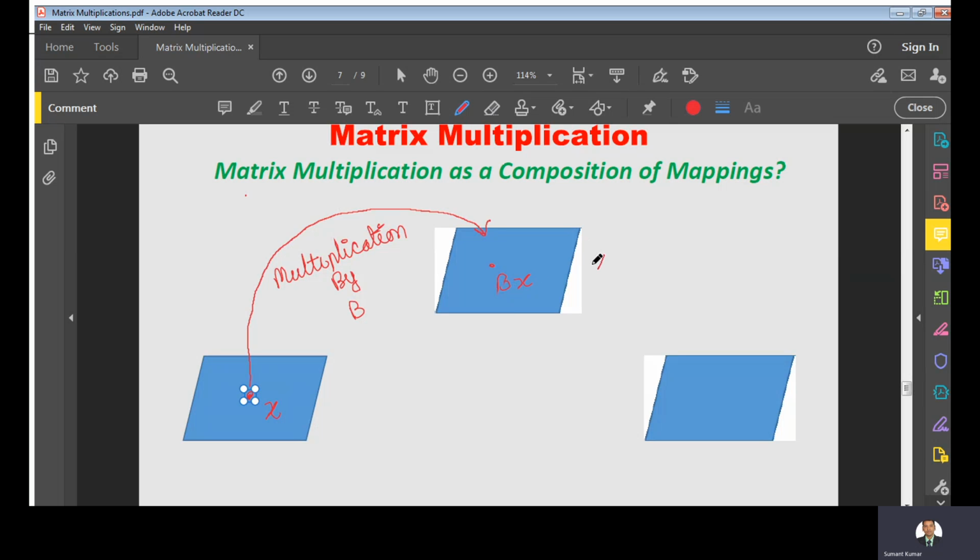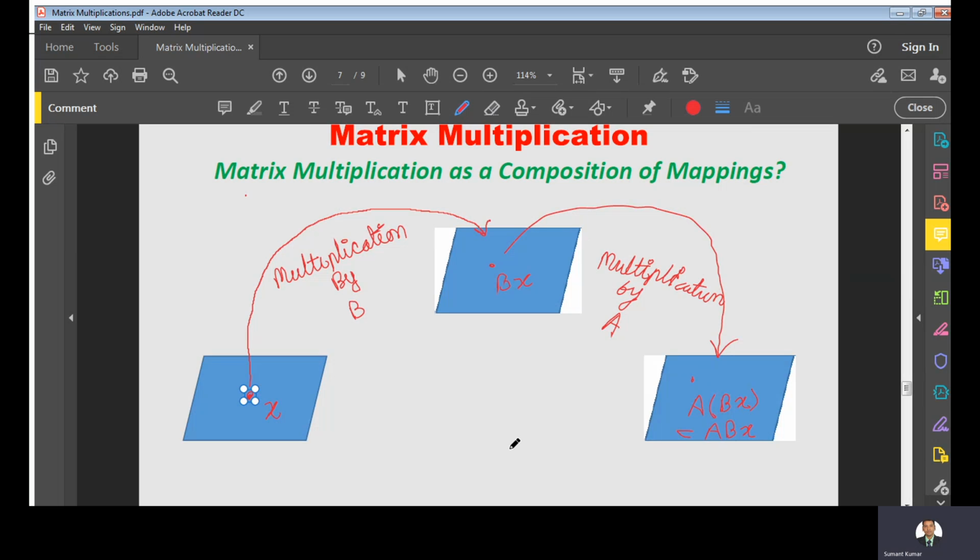Again multiply this vector by a matrix A. So multiplication by A: I am multiplying this vector by a matrix A. So what will we get as the result? Here I am getting A times Bx. That is nothing but ABx.